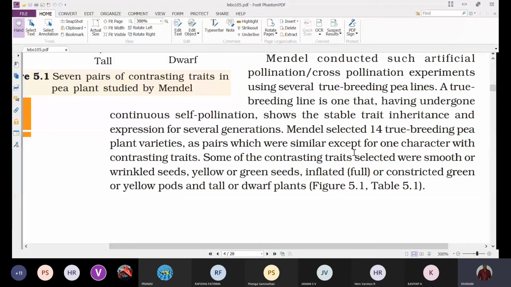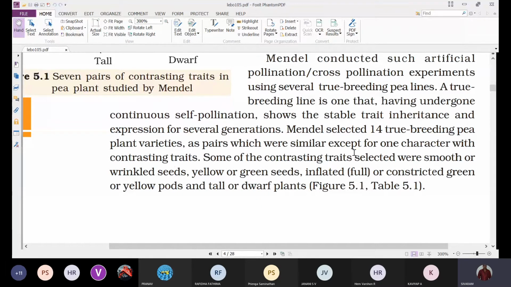Mendel selected 14 true breeding pea plant varieties as pairs which were similar except for one character with contrasting traits. So for example, if he wants to study the inheritance pattern of stem height, he selected 2 varieties of plants in which all the characters remain the same except for the stem height.